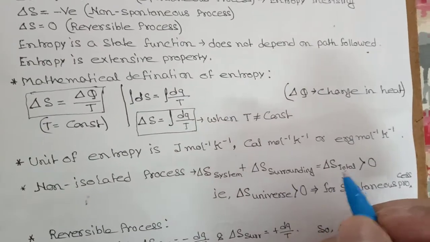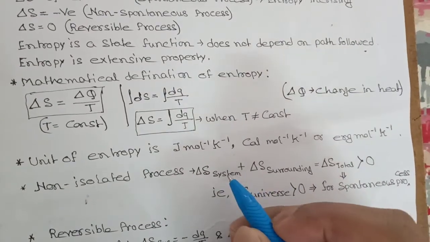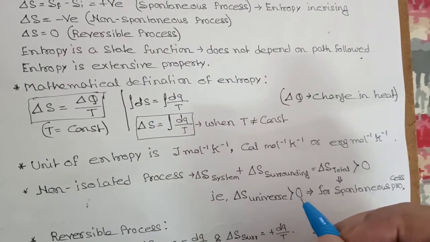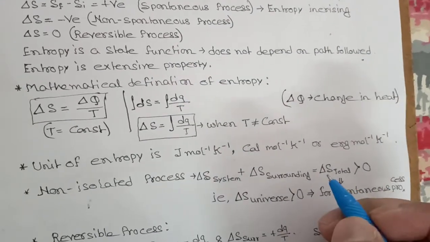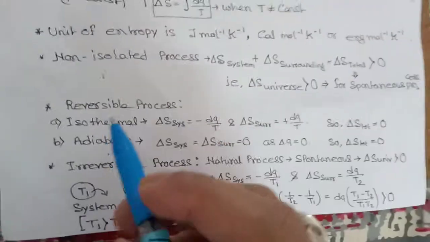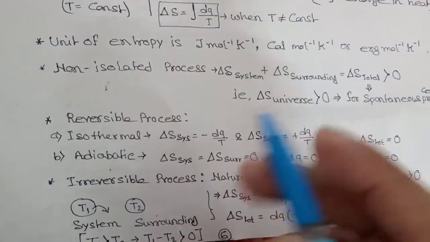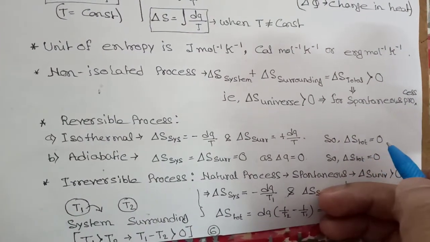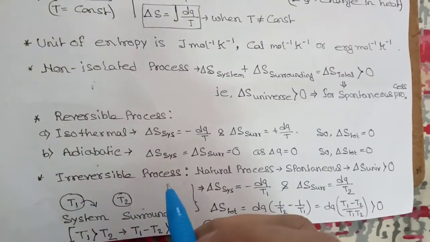And del S total means del S universe. See, system plus surrounding means universe. So del S universe must be greater than 0 for spontaneous process, or del S total must be greater than 0 for spontaneous process.